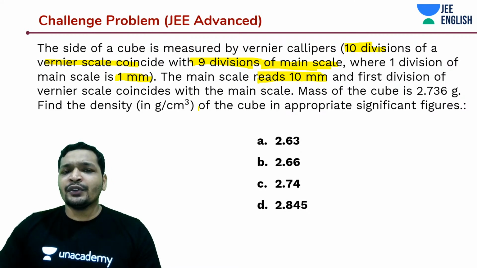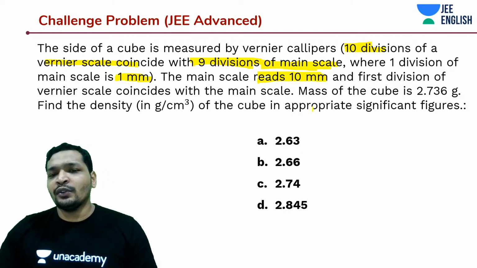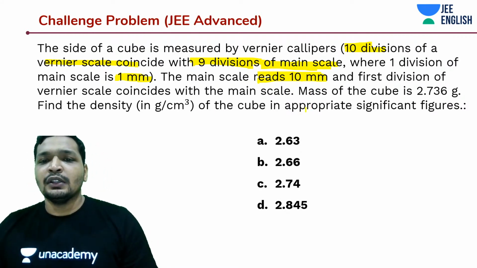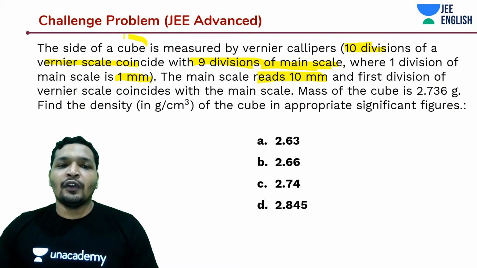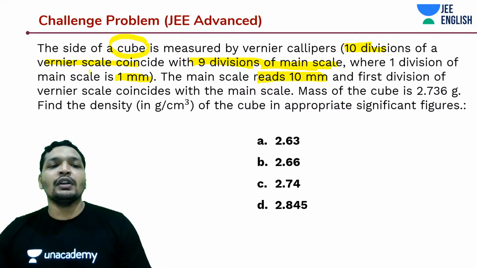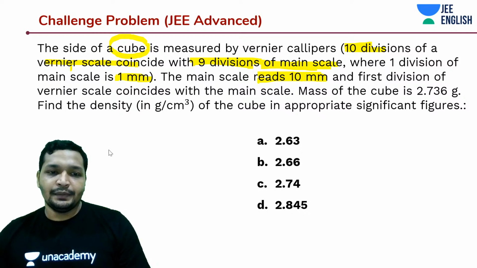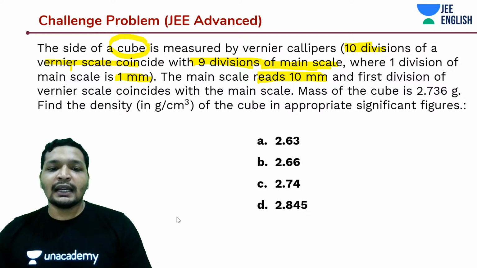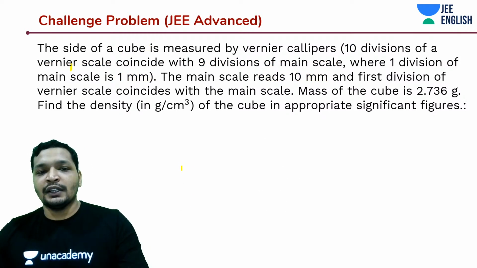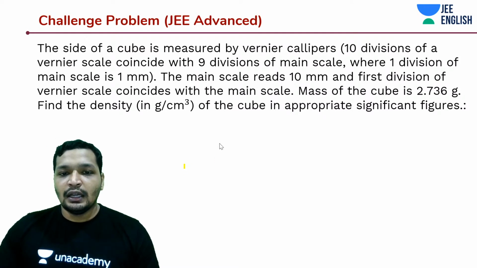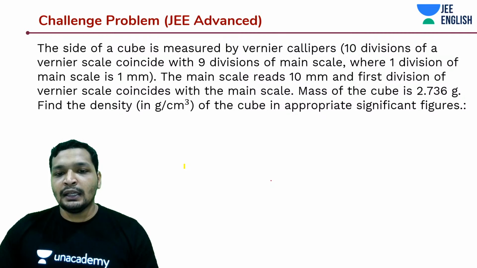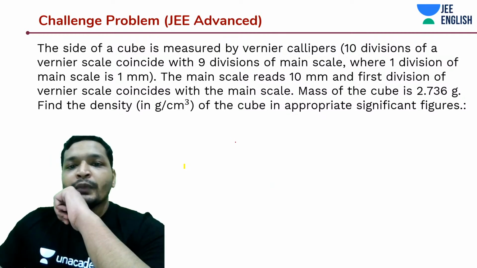The mass is given to you, you have to find out density. Density, you know how to find out: mass by volume. So first of all, you need to find out the volume of a cube. So first of all, you need to find out the length of one side. Okay, the exact length of one side. I mean, in this case, it's a Vernier caliper question, and that means we have to do typical math, and we would do that.